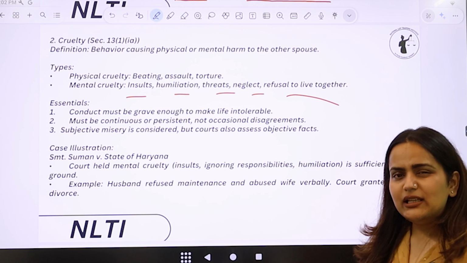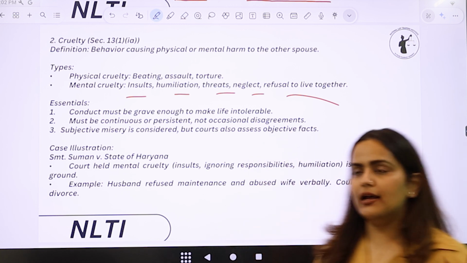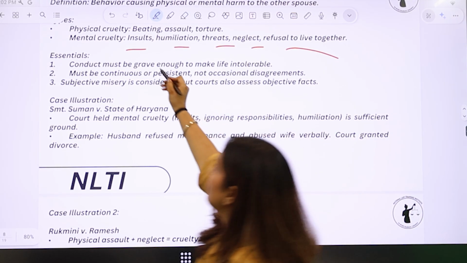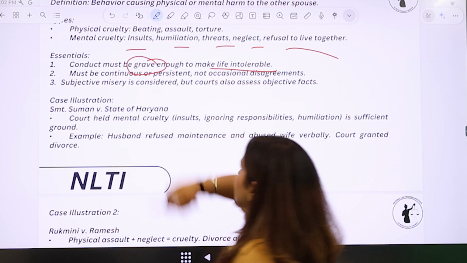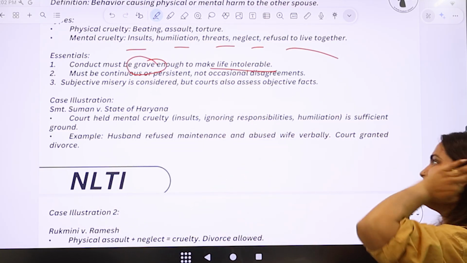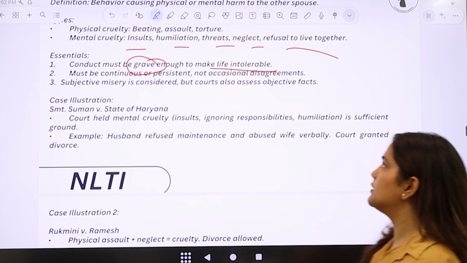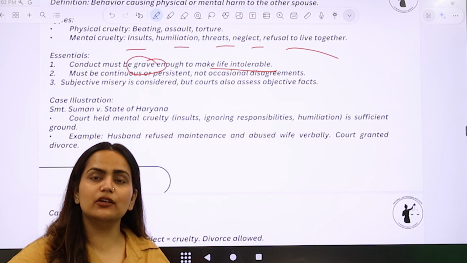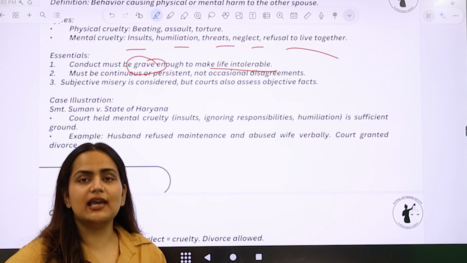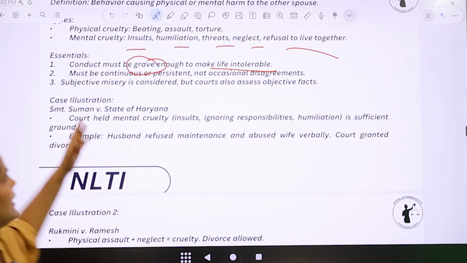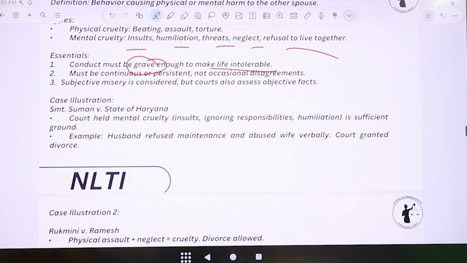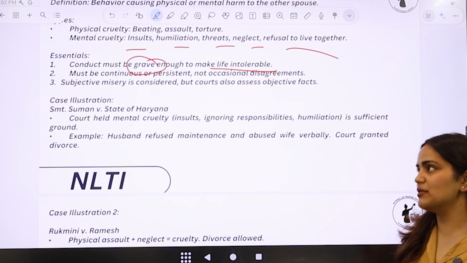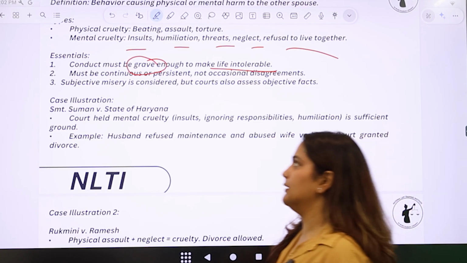Not all these points have to be there, but some of this has to be there if you are claiming cruelty. Then, essentials. Conduct must be grave enough to make the life intolerable. Okay? Then, must be continuous or persistent, not occasional disagreement. Right? And this cruelty should be persistent. It is not that one day something was said, so you file a case saying that cruelty has happened to me. Right? Next. Subjective misery is considered, but courts also assess objective facts. So the facts should be such which clearly demonstrate that yes, this is a case of cruelty.